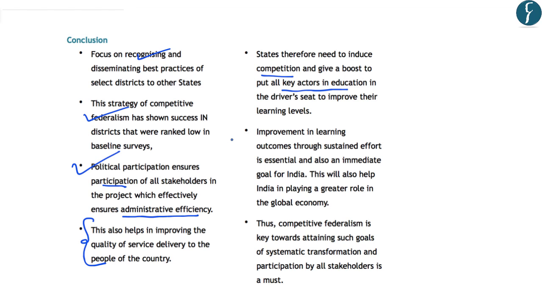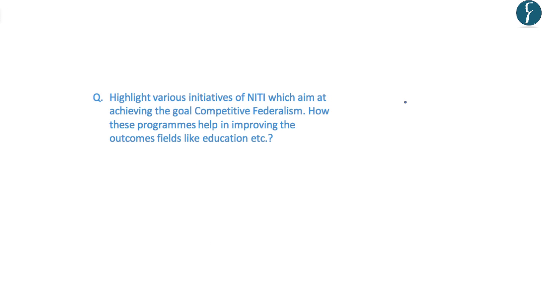And finally, the author has concluded that improvement in learning outcomes is essential and also an immediate goal for India. And this will also help India in playing a greater role in the global economy by exploiting the demographic dividend. And finally, the author has highlighted that competitive federalism is a key towards attaining goals of systemic transformation. And for this, the participation by all stakeholders is a must. So after going through this discussion, you should try this question from your mains examination point of view. With this, let's move to the next article.